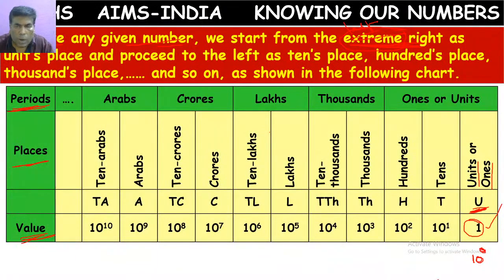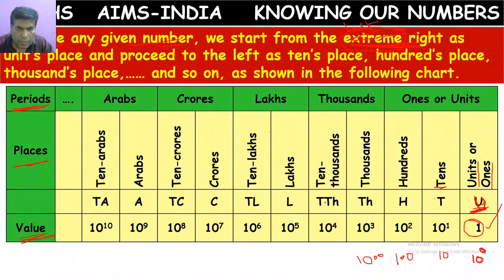In the Hindu-Arabic number system, while writing numbers, we start from the right side. What is the first place value here? Units place. Its value is 1. What is the next place? Tens, symbol T. What is its value? 10 power 1, which is 10. Next, hundreds place. Its value is 10 squared, which means 100. Next, thousands place, 10 cubed, its value 1000.